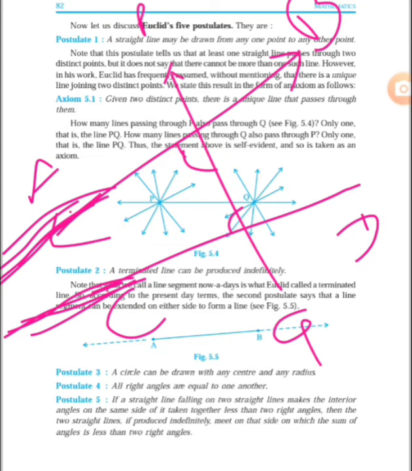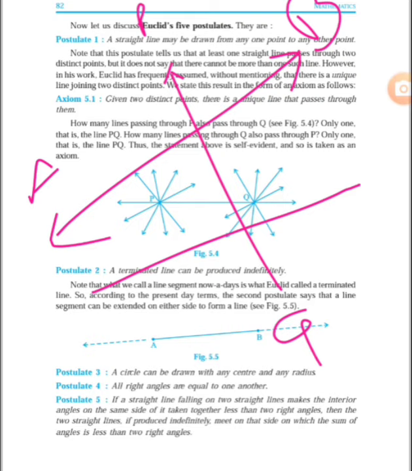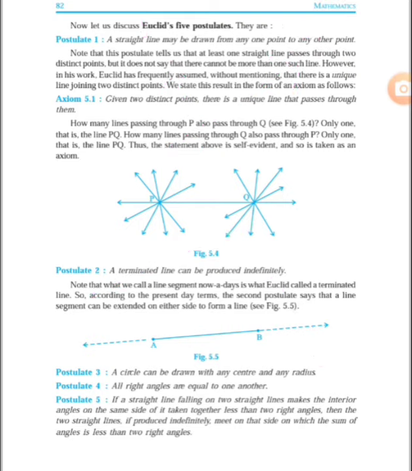And on which side do the lines intersect each other? Where the interior angles are less than 90 degrees, that side the lines will surely intersect each other at some point. Okay, these are Euclid's postulates. Now from tomorrow we will start exercise 5.1.